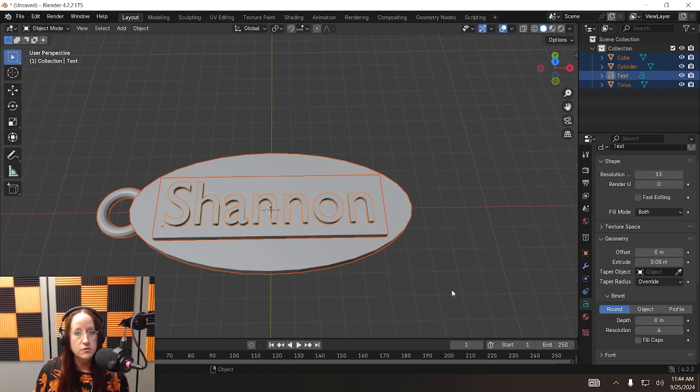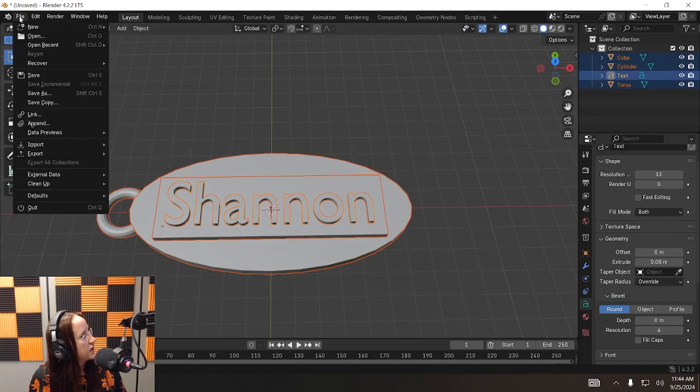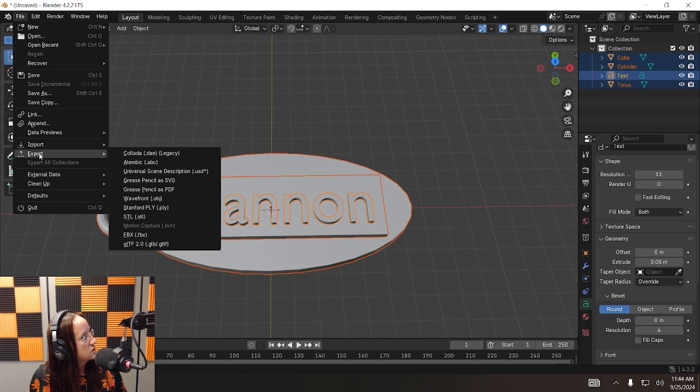Blender is a very powerful software, and you can model just about anything you can think of. But if this is all you want to do, this is all you had to do. So let's actually save this thing. So with it selected, you can draw a box around it. Select all of your objects, come up here to File, hit Export, and you are going to save it as an STL file. STL being the universal 3D printing file format, or just 3D format.